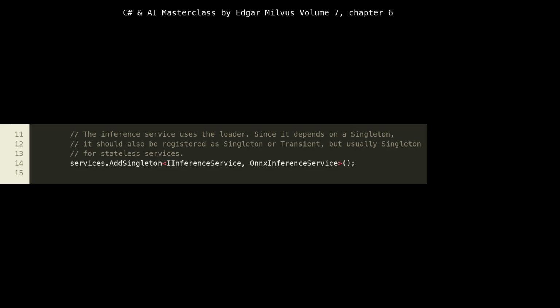Following the IModelLoader registration, at lines 11 to 14, we register ONNX inference service as a singleton for the IInferenceService interface. This choice is directly influenced by its dependency on the IModelLoader, which we also registered as a singleton. Since the inference service will likely hold a reference to the loaded ONNX model, making it a singleton ensures that it, too, is instantiated once and shares the same model instance. This reinforces the memory efficiency and fast inference benefits.